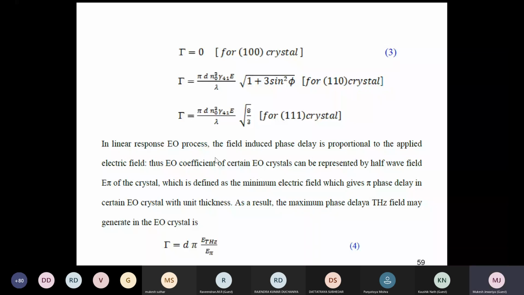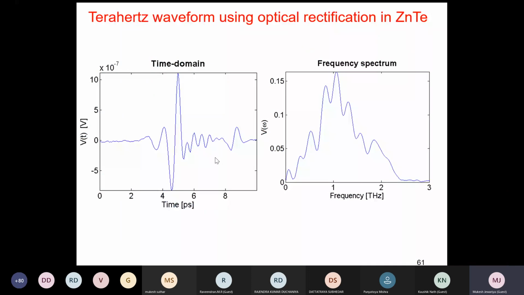So let's skip this one. Okay, so this is the typical waveform. This is time domain and this is frequency domain. And if you have seen clearly the time profile of antenna and frequency profile of antenna, you can see a difference.